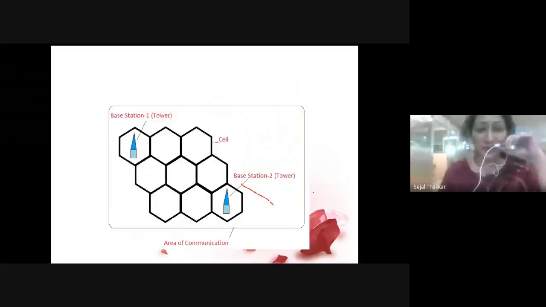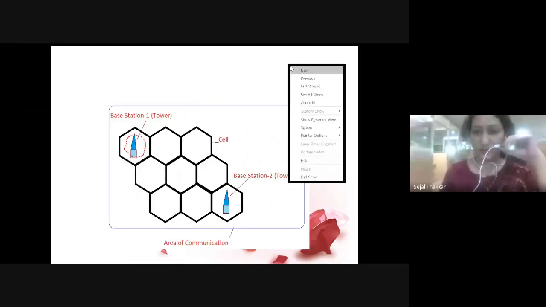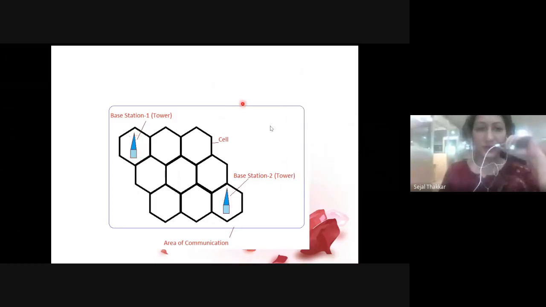Okay, in every cell you will get one kind of tower, right? So here there is one tower in one cell, again there is one tower, again there is one tower. All these towers are known as base stations.